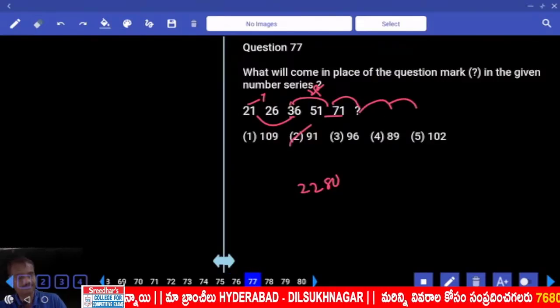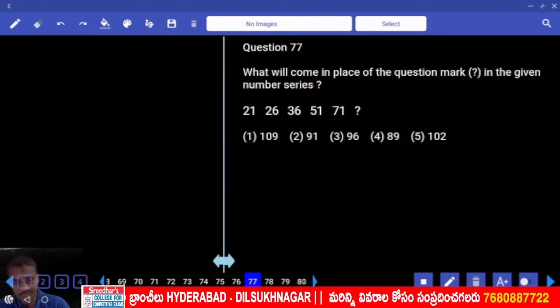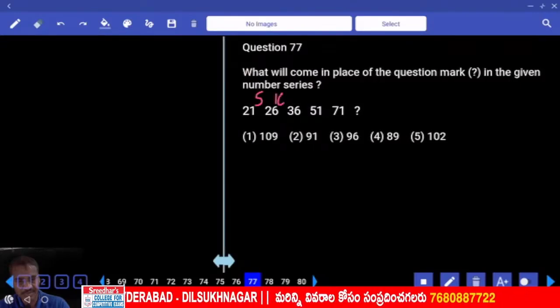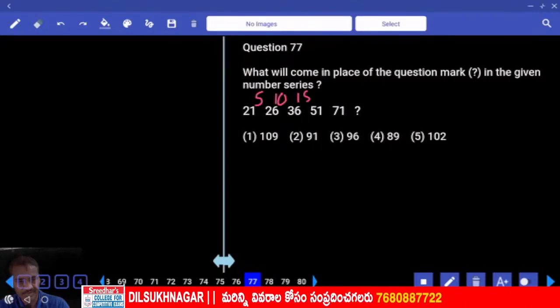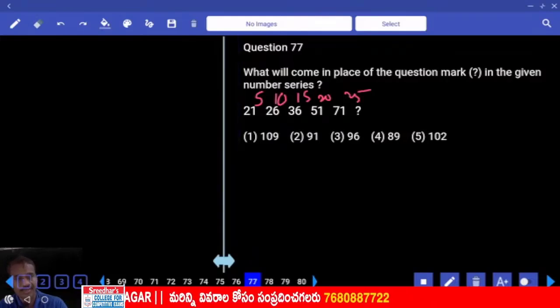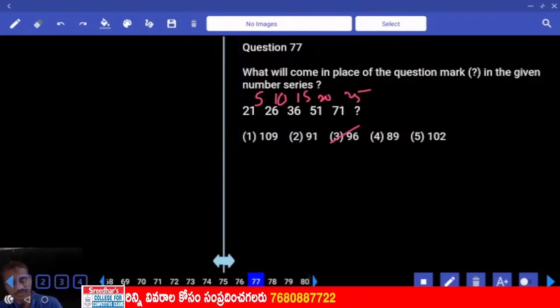Then 77. 20 to 26 difference is how much? 5. Next 10. Next one 15. And this is 20, 25. And 71 plus 25, 96 choice.